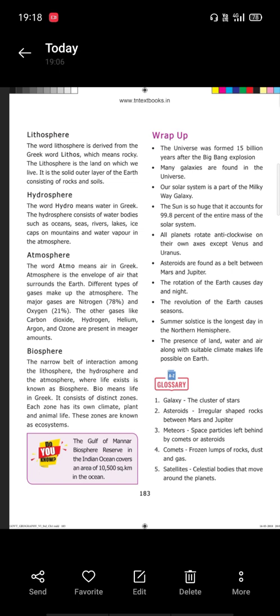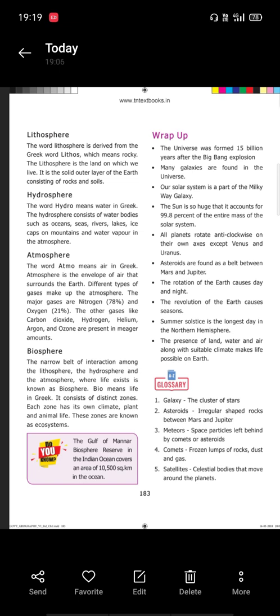First one is lithosphere. The word lithosphere is derived from the Greek word lithos, which means rocky. The lithosphere is the land on which we live. It is the solid outer layer of the Earth, consisting of rocks and soils.